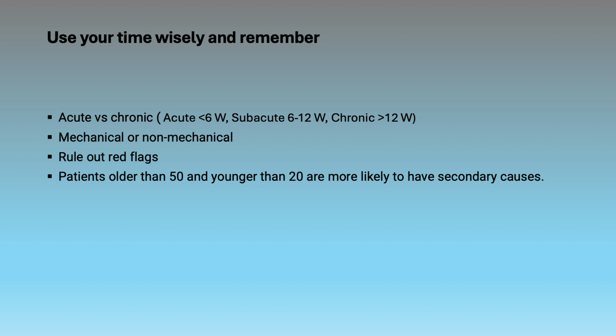For the backache, remember at the end of the encounter, you should know if the pain is acute or chronic, mechanical or non-mechanical, and you have ruled out all the red flags. Acute pain is less than 6 weeks, subacute is 6 to 12 weeks duration, and chronic pain is more than 12 weeks duration. Also remember that patients who are more than 50 years old and younger than 20 are more likely to have secondary causes or non-mechanical backache.